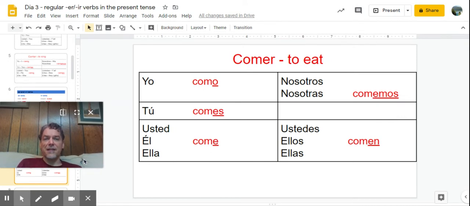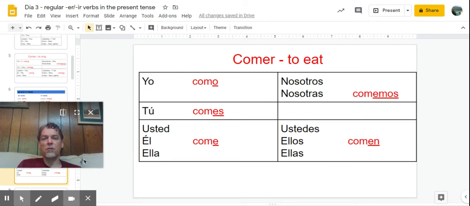So comer, to eat, is an ER verb, and they are very, very similar to the AR verb endings, except where you used an A in the endings with AR verbs, you use an E here for ER verbs. So yo, what was the ending on a verb for AR? O, still stays the same here. Yo como, I eat. Tú, with the AR verb, the ending was AS.